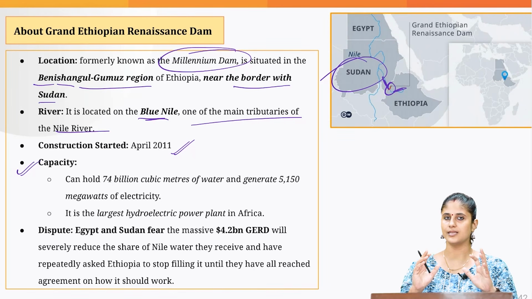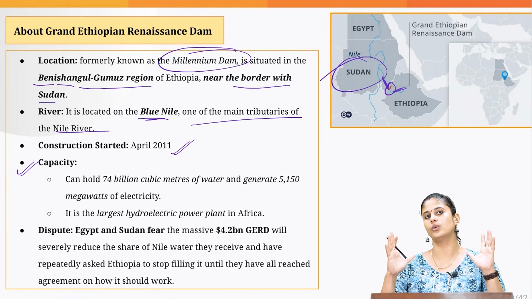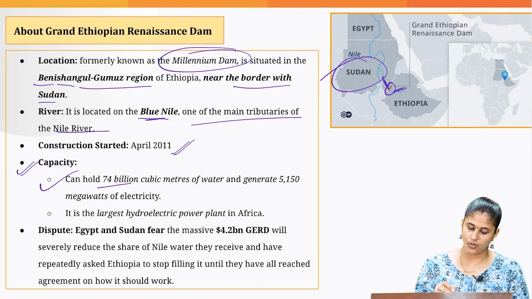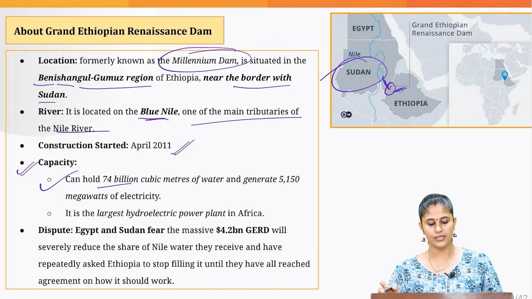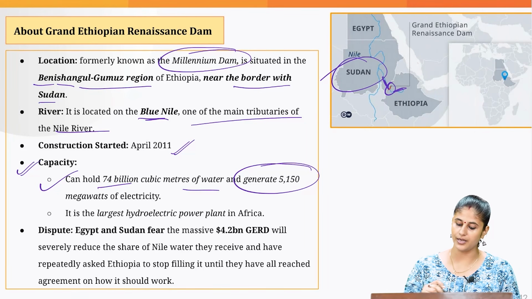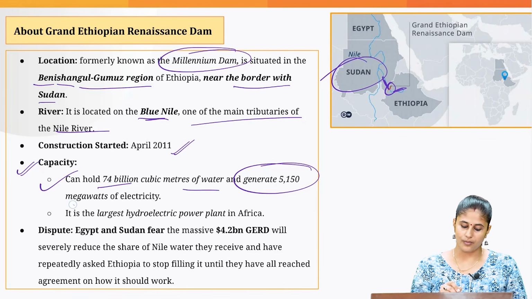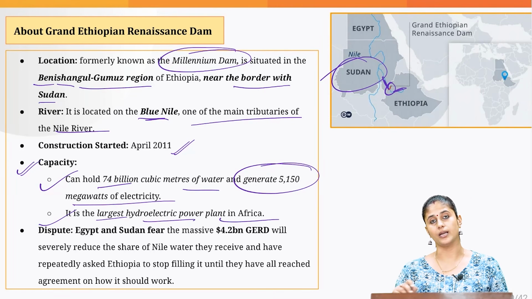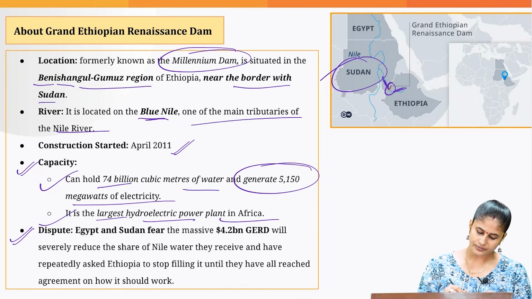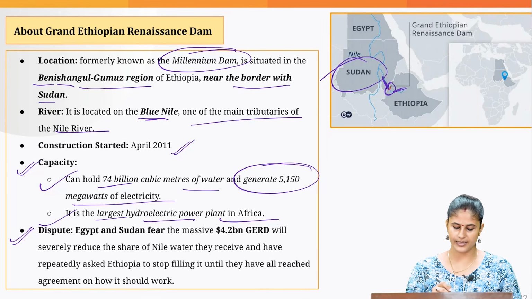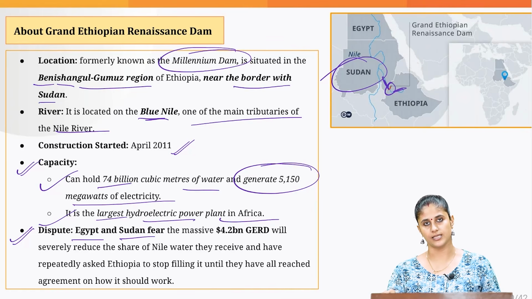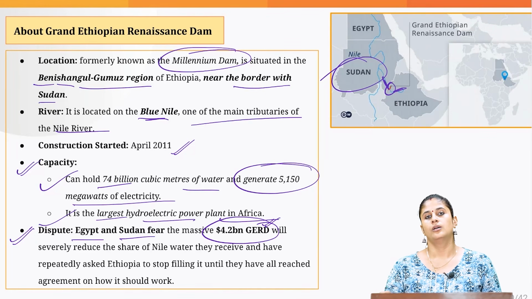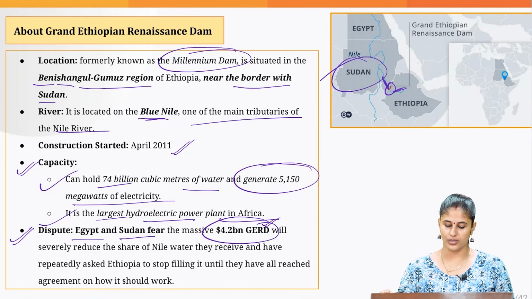And that is why it is considered one of the largest hydroelectric power projects in Africa, because it can hold 74 billion cubic meters of water and can generate more than 5,000 megawatts of electricity. That is the reason it is considered the largest hydroelectric power plant in Africa. However, the other countries, that is Egypt and Sudan, have raised concerns against this dam, which is worth more than $4 billion. Why?